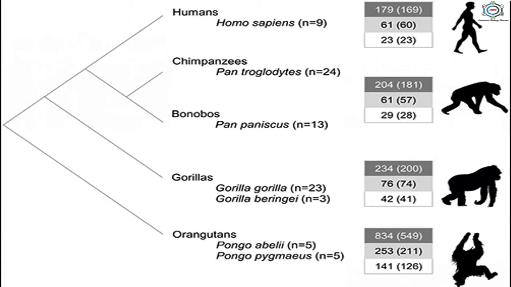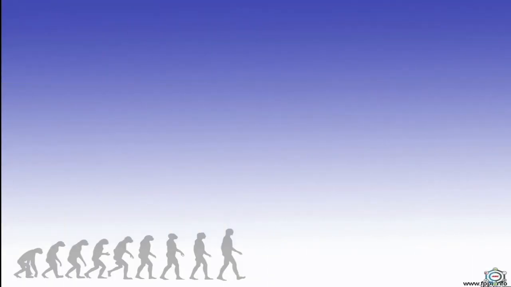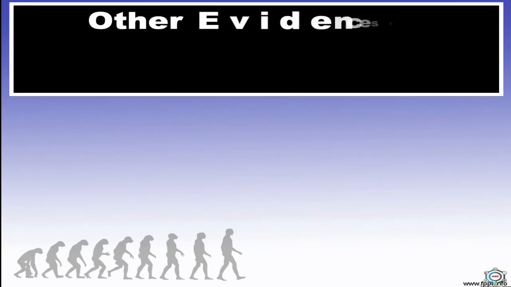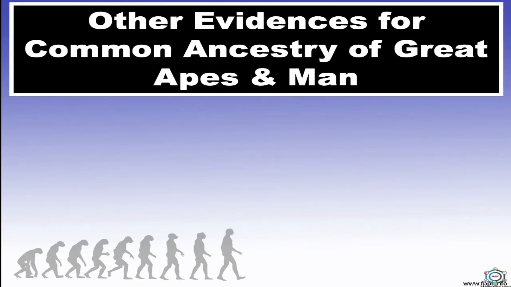So in case of summary of human phylogeny, here you can see the Dryopithecus, which is the earliest fossil ape, converted into Ramapithecus, to Australopithecus afarensis, Australopithecus afarensis to Australopithecus africanus, which is converted into Homo habilis, then Homo erectus, then Homo neanderthalensis, then Homo sapiens fossilis, and the last is Homo sapiens sapiens, which is the living modern man. Now, after this, here are the other evidences for common ancestry of great apes and man.